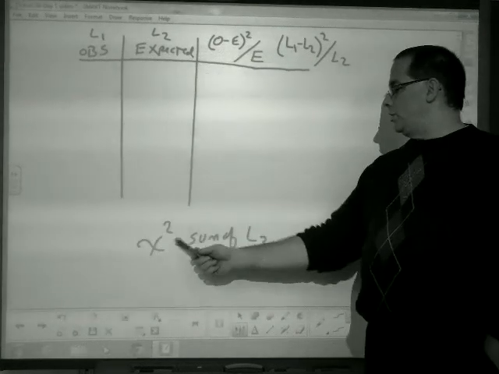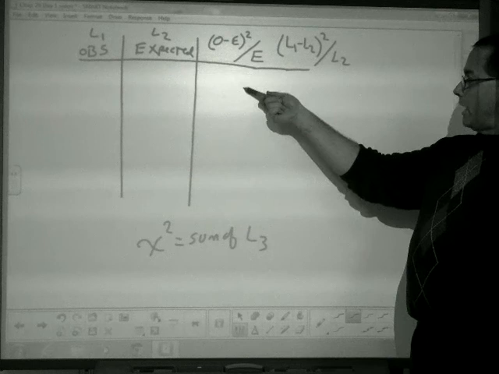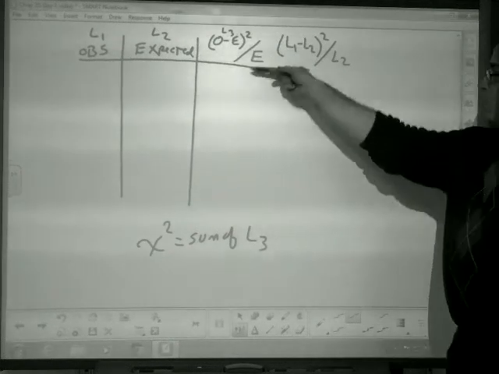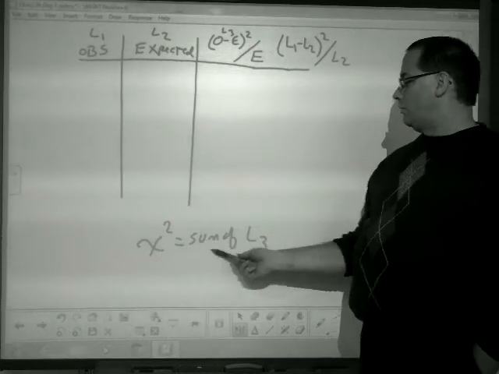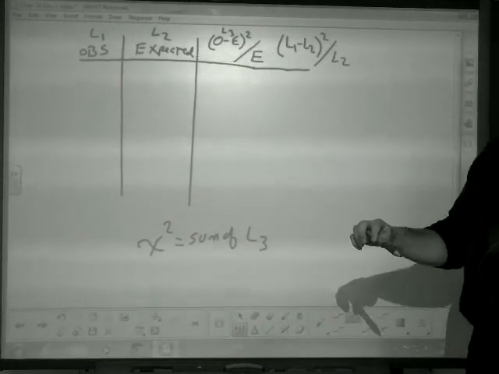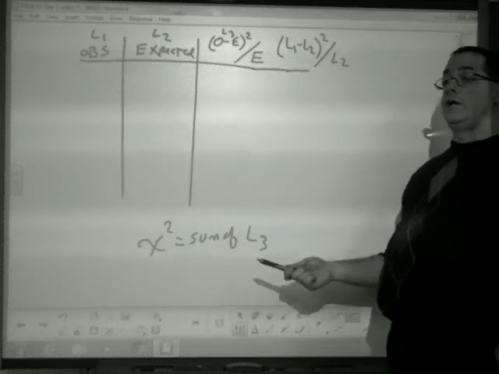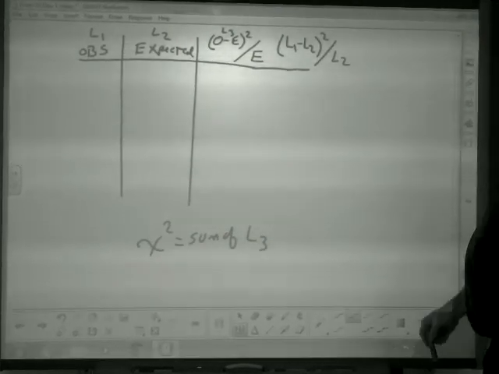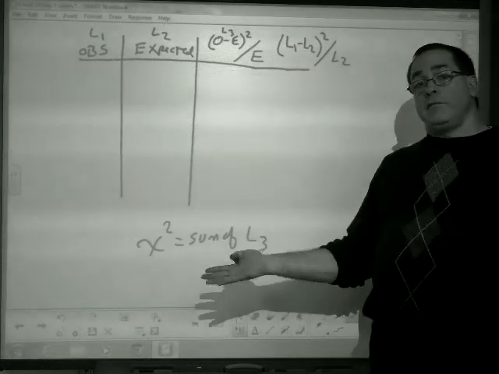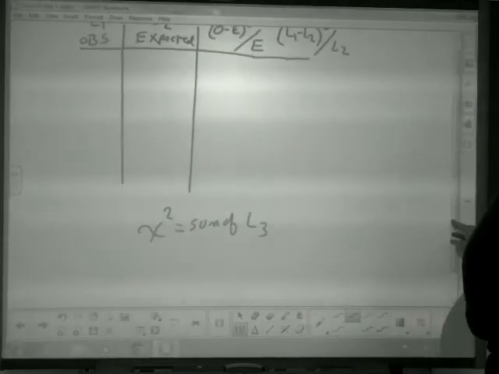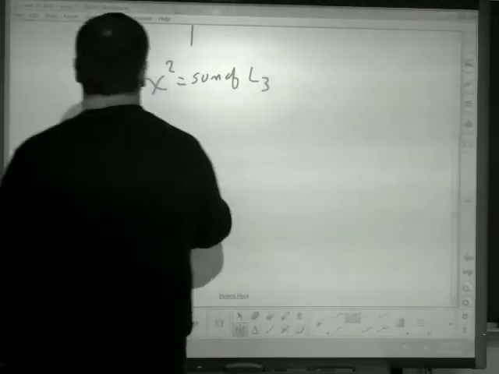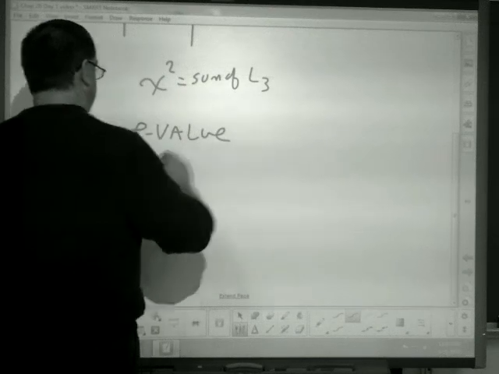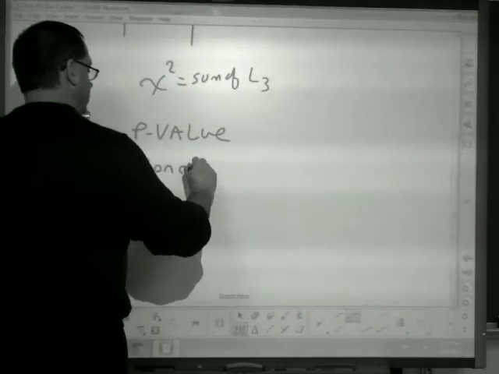Your chi-squared value is the sum of list 3. So when you add up list 3, you get your chi-squared value. And then you have to go to your chart if you're using a TI-83. If you're using a TI-84, you're going to run the chi-squared test and it will give you your answer. Okay? And then from there, it'll give you a p-value, and then you write a conclusion. All right? So you'll have a chi-squared value. From the chi-squared value, you'll have a p-value. From the p-value, you're going to write a conclusion.